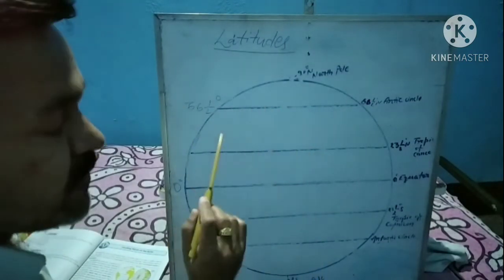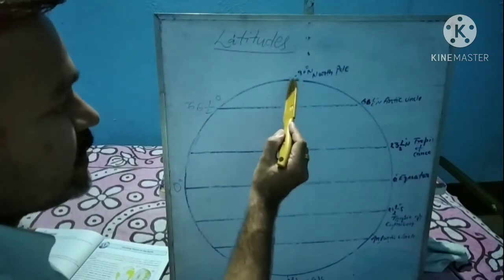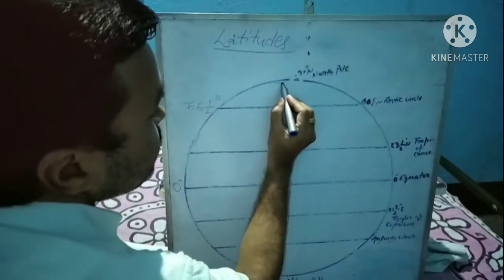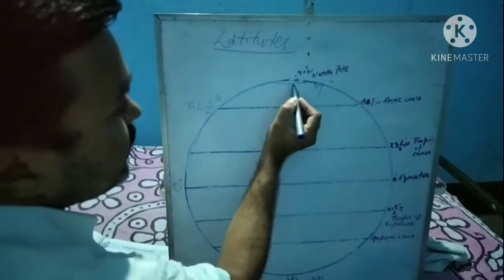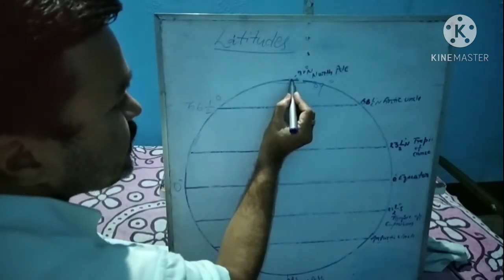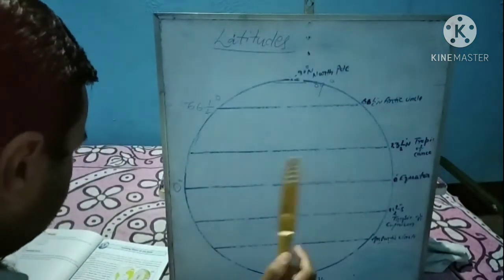But remember one thing: 90 degree is not a line, 90 degree is just a point. Here we can say 89 degree. After 89 comes 90 degree, which is just a point in both hemispheres, in the northern hemisphere and in the southern hemisphere.